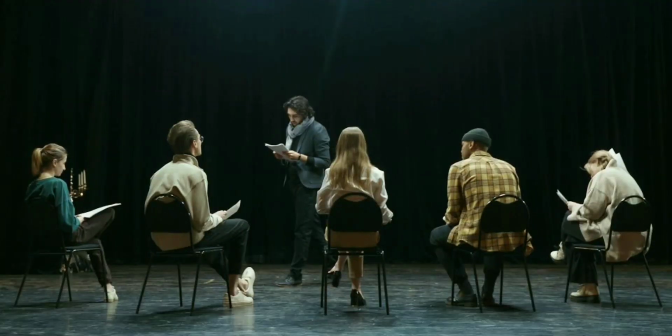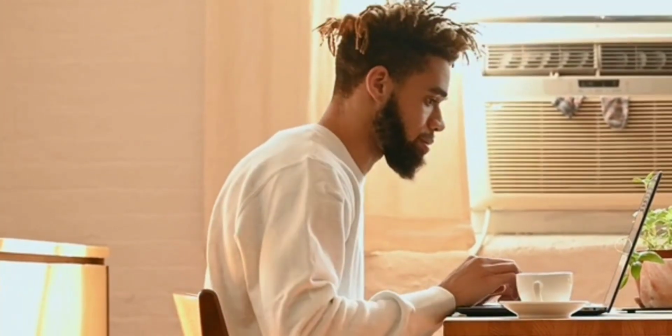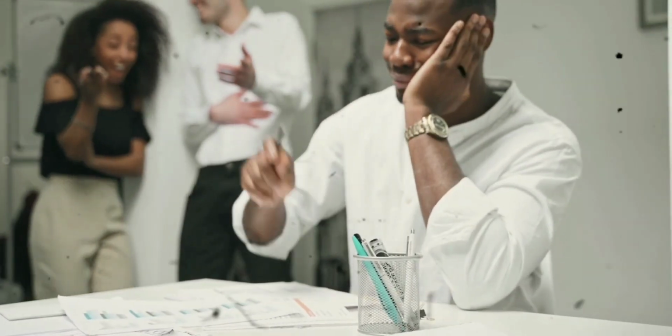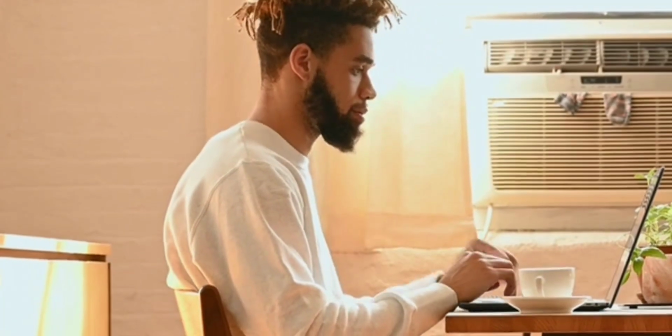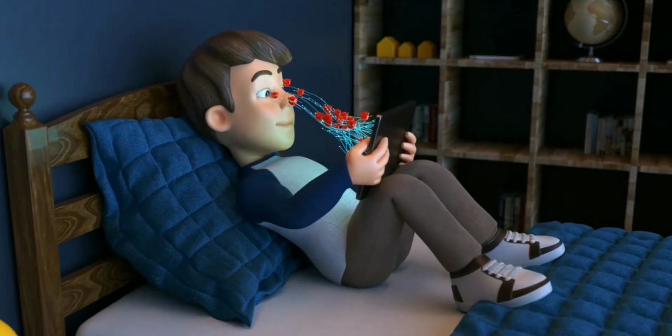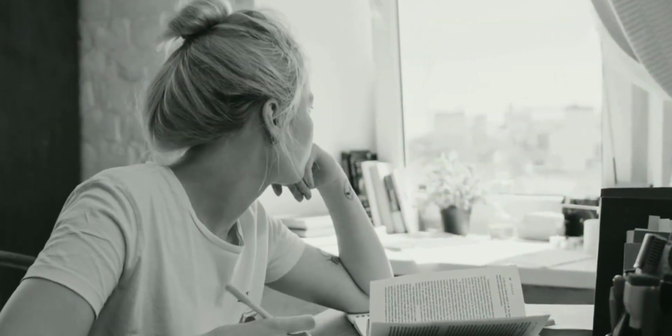Various studies and research show that distraction can reduce productivity by up to 40%, and it takes an average of 23 minutes and 15 seconds to get back to a task after being distracted. It impairs your cognitive performance, disrupting working memory and problem-solving abilities. Beyond productivity, constant distraction leads to increased stress, anxiety, job dissatisfaction, and burnout. Academically, students who frequently use digital devices see a decline in grades and retention. By managing this one thing, you can drastically increase your chances of success in life.